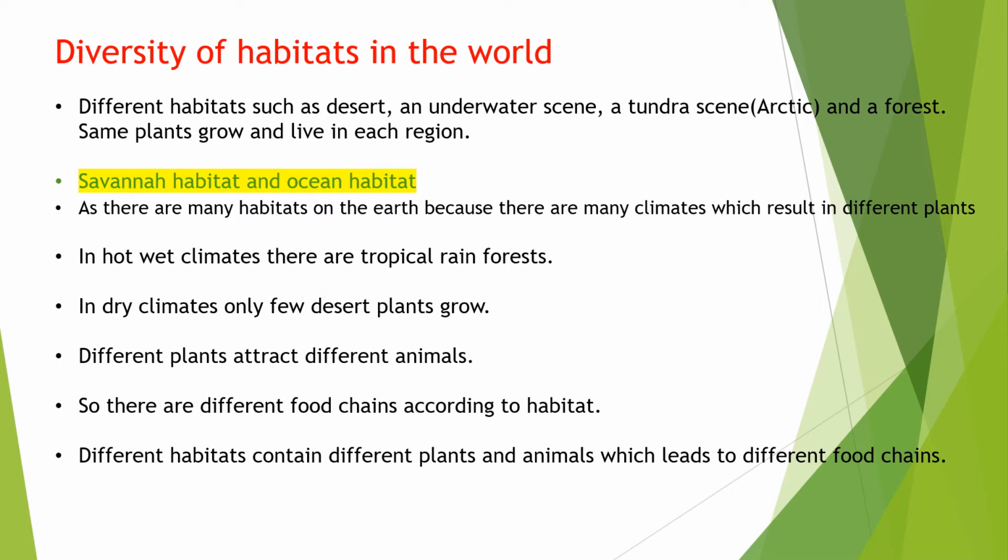different plants, like in the tropical rainforest, there's a hot, wet climate. In the desert area, with a dry climate, few desert plants grow, and different plants attract different animals. So there are different food chains according to the habitat. Different habitats contain different plants and animals, which lead to different food chains.